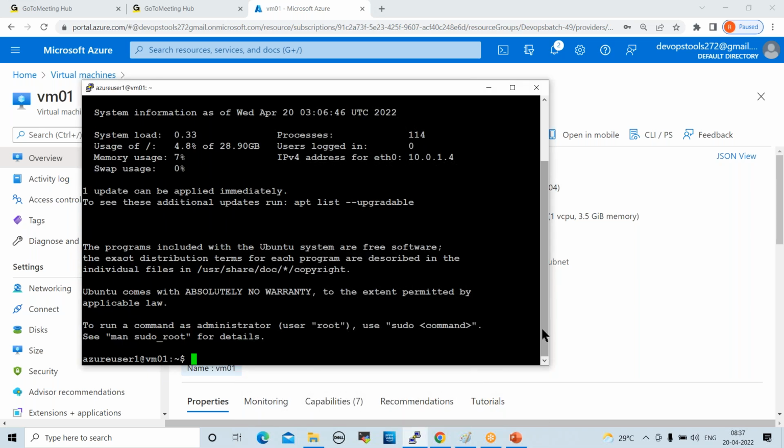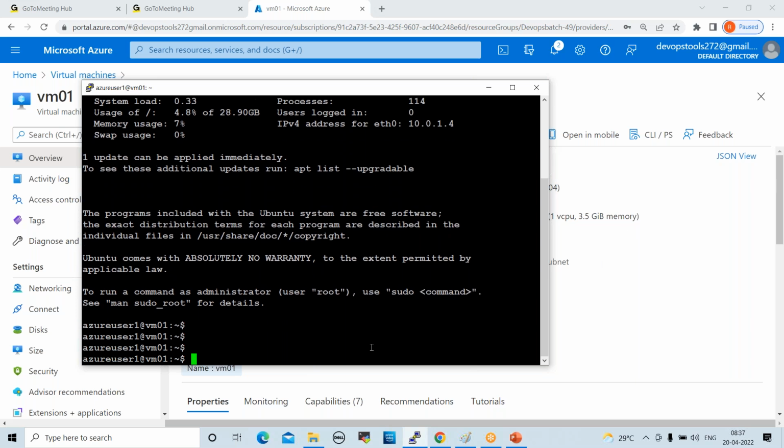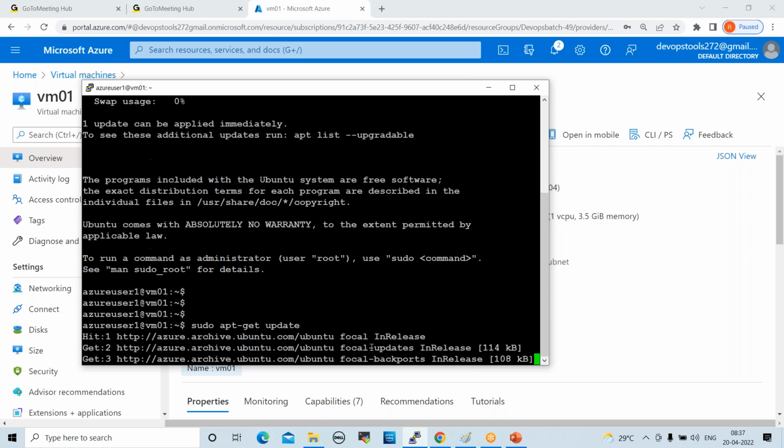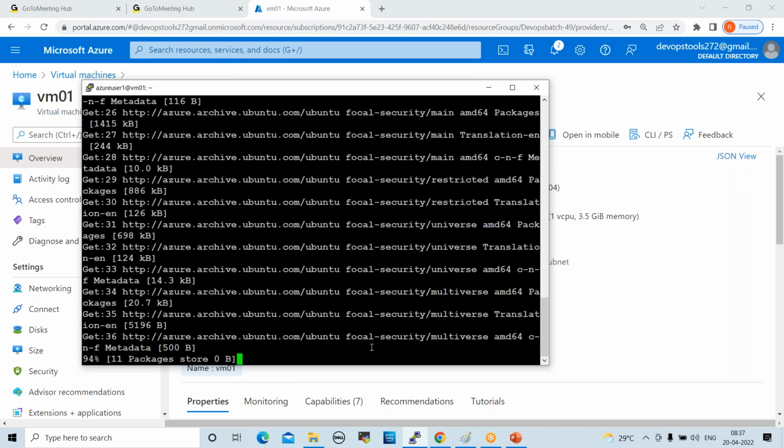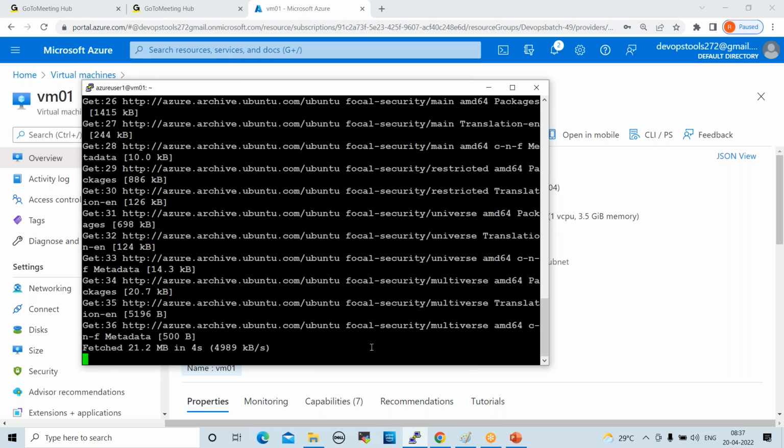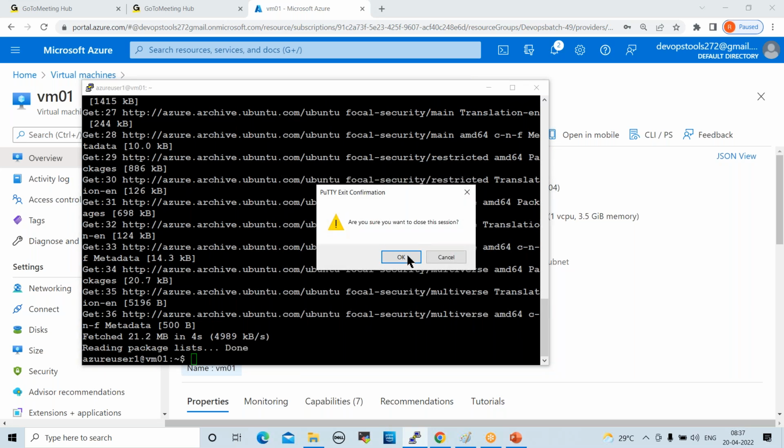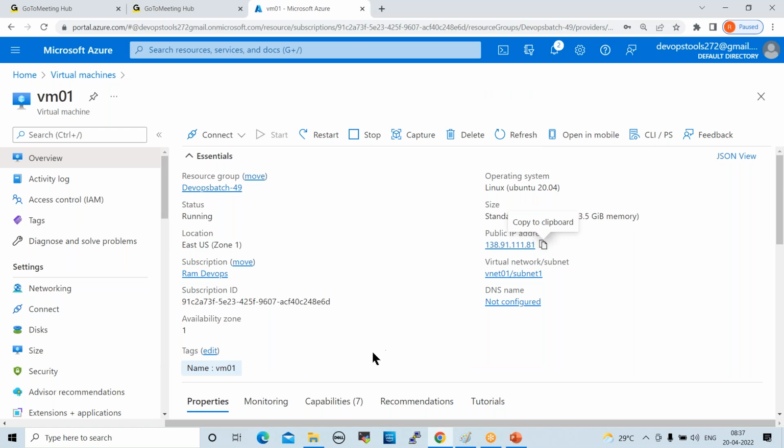See, we are able to access our server. So this is how we can test our VNets in Azure.